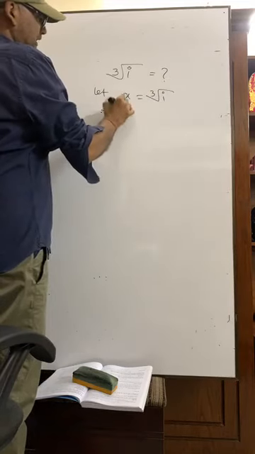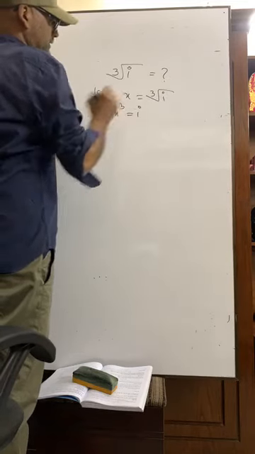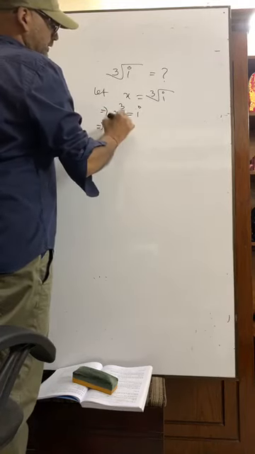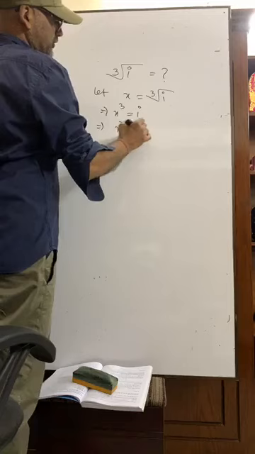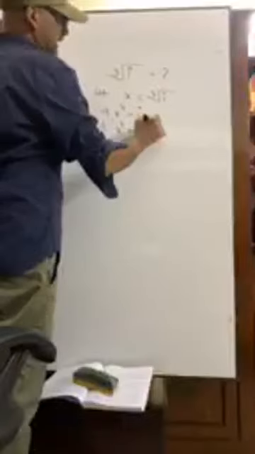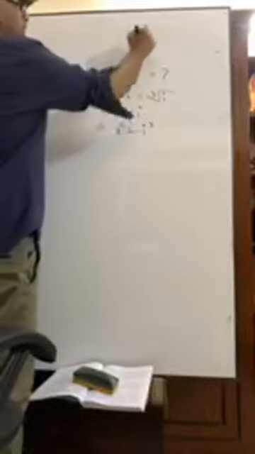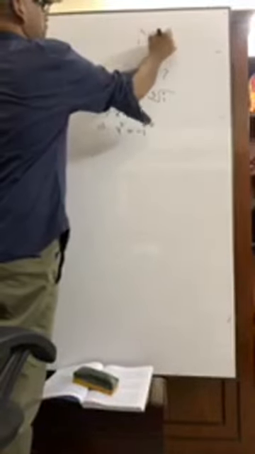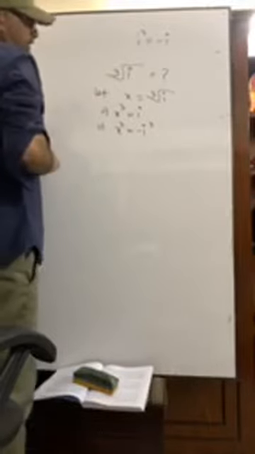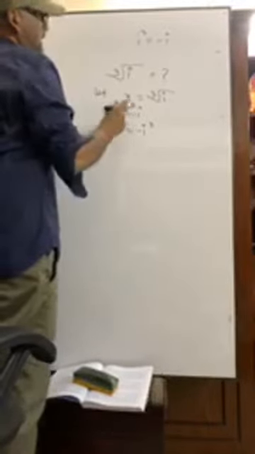That means x cube equals i. So we can write x cube equals i means minus i cube equals i, since i cube equals minus i. So i equals minus i cube.